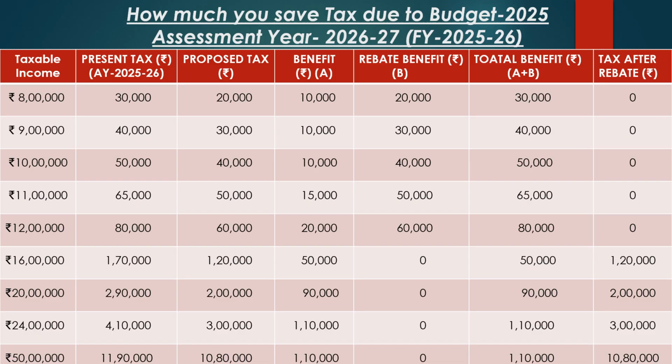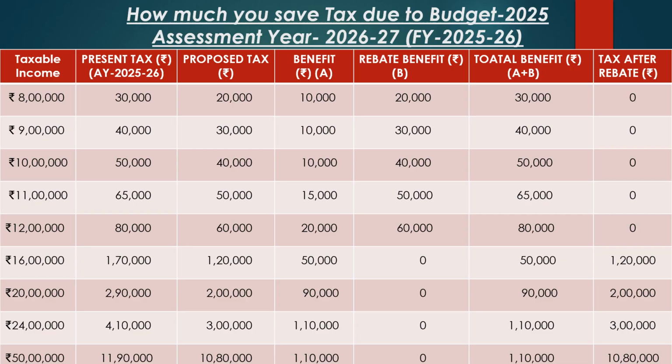How much you save or reduce your tax burden as per budget 2025 for the assessment year 2026-27 corresponding to the financial year 2025-26. If the taxable income of an individual is rupees 8 lakh, the present tax liability as per budget 2024 slab is rupees 30,000.